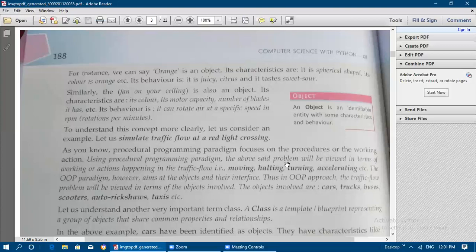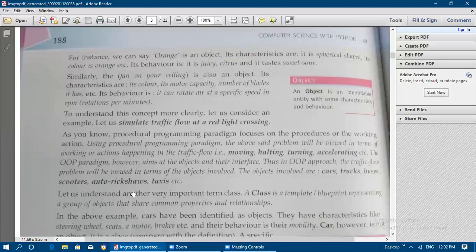The OOP paradigm, that is, the object-oriented programming paradigm, however, aims at the objects and their interface. In the object-oriented approach, the traffic flow problem will be viewed in terms of the objects involved. What kinds of objects are involved in the traffic flow? Cars, trucks, buses, scooters, auto rickshaws, taxis, and so on. It focuses on objects, that is, their attributes and characteristics, and then their behaviors are viewed by the OOP concept.